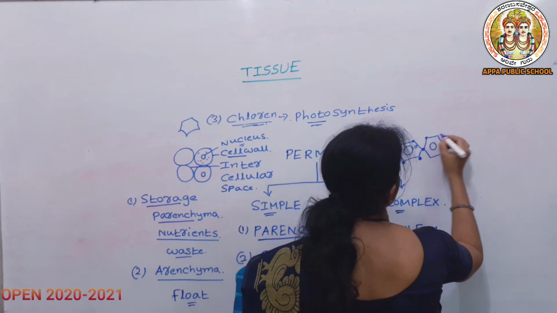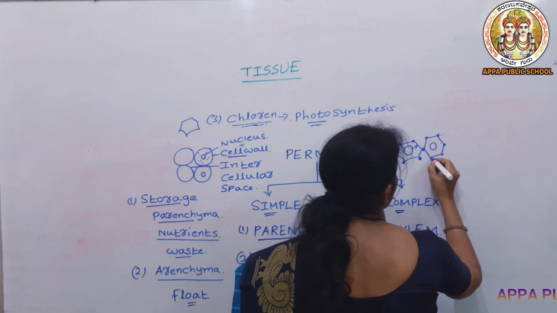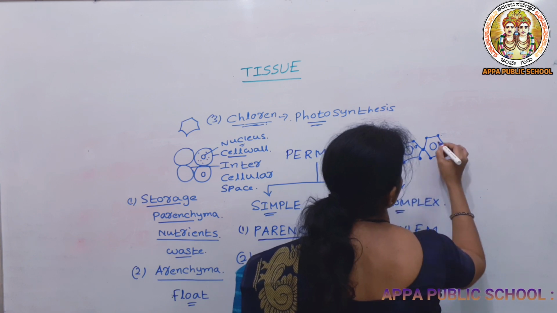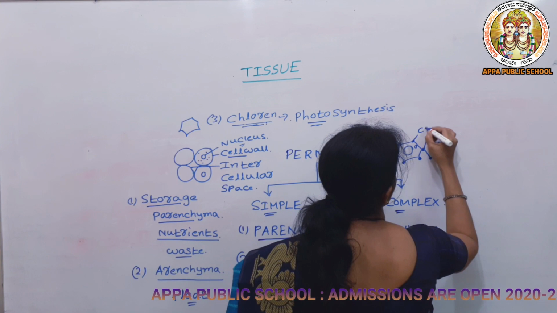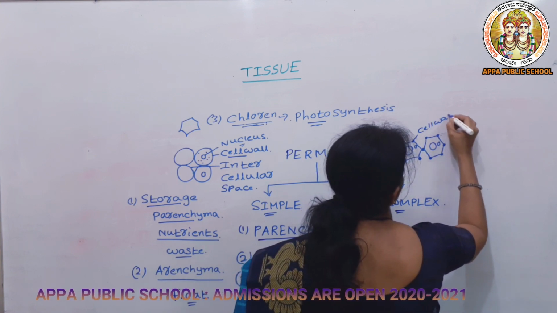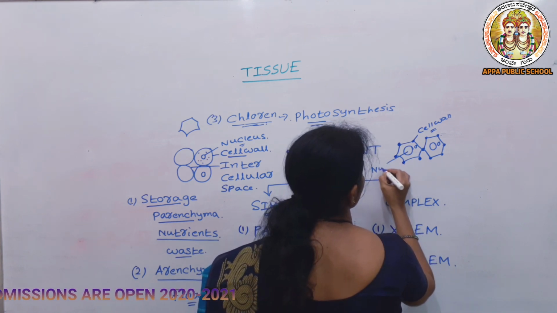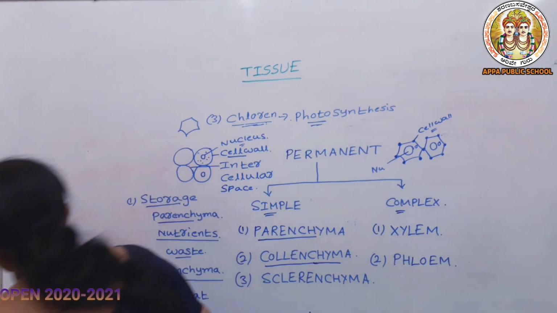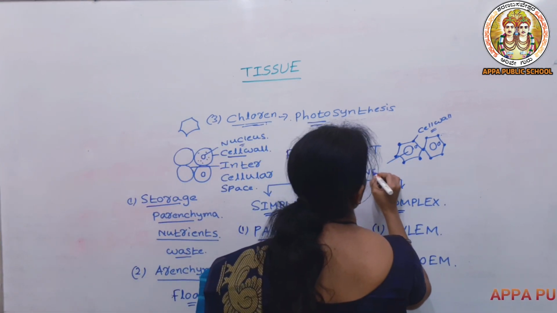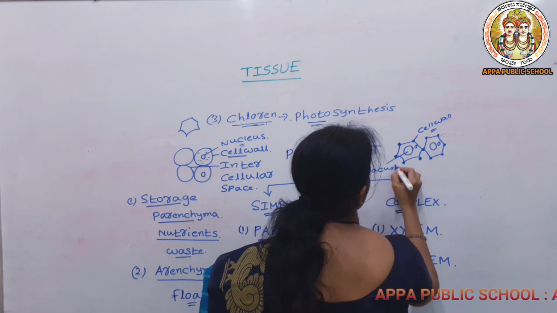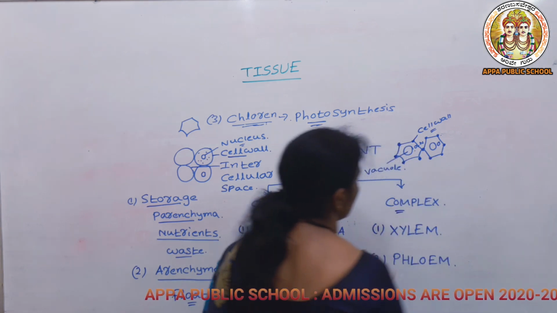At the corner you can see the thickness because of the excess amount of cellulose stored here. So the cell wall is thick due to the presence of more cellulose. This is the vacuole, sorry, this is the vacuole, and the next one is the nucleus. So this is the nucleus.